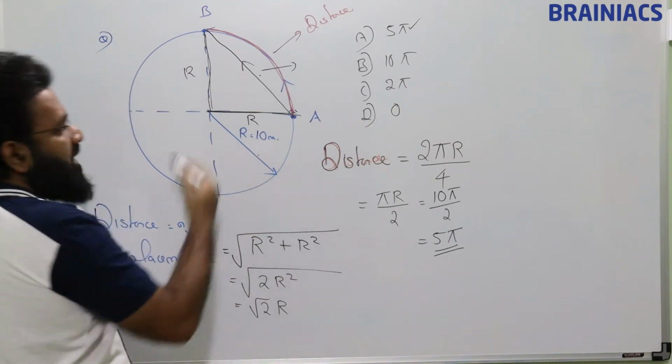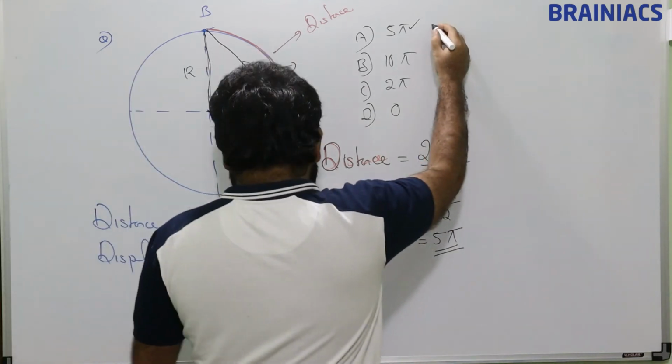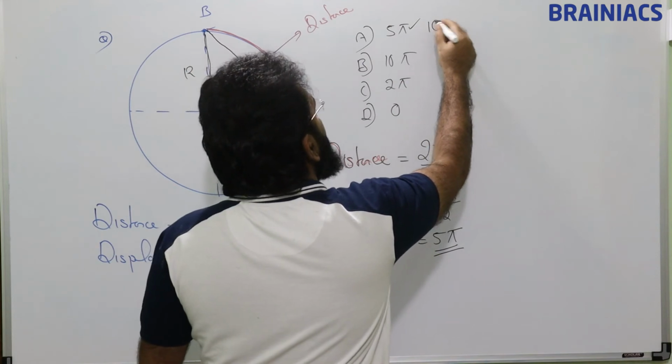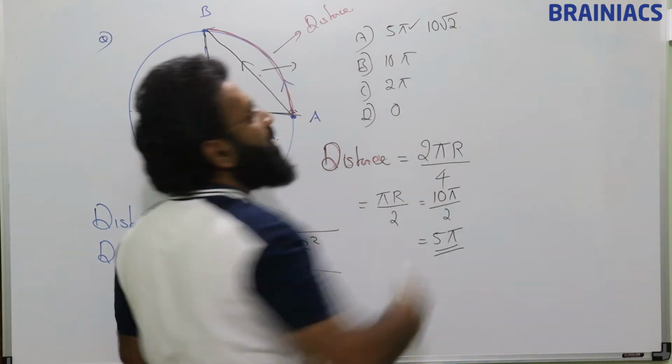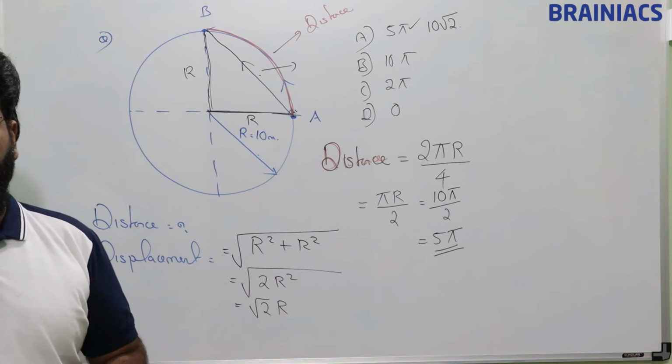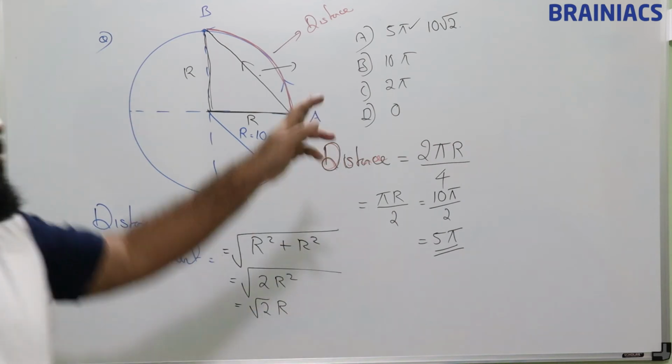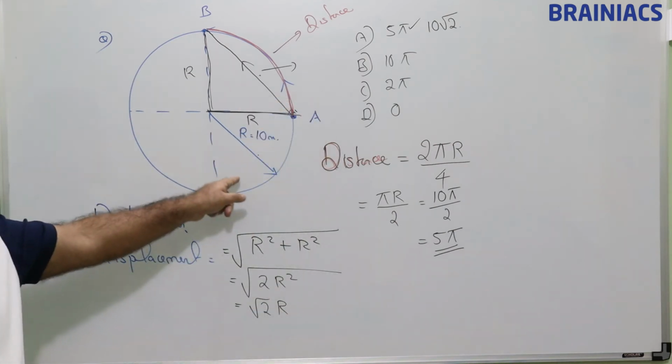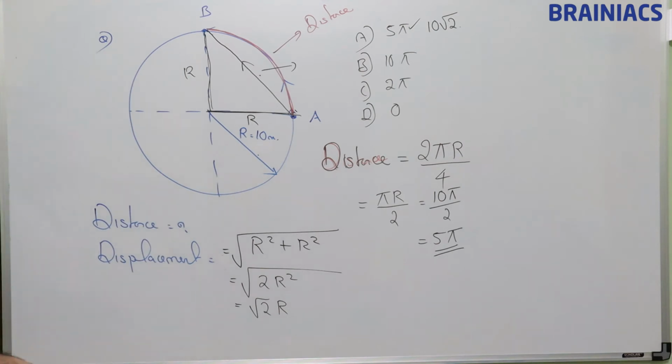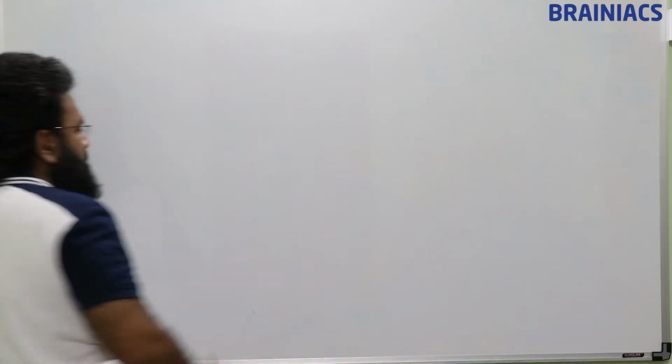So r is given as 10. So the answer will be 10 root 2. So this is how we can find distance and displacement of this question. Pause the video, note down the solution. Another question.